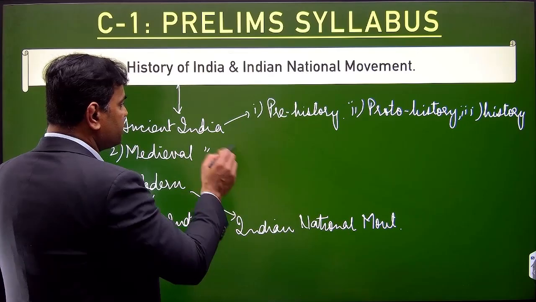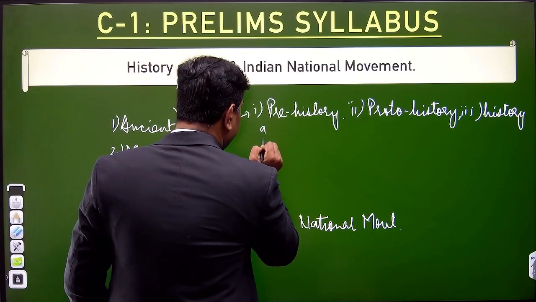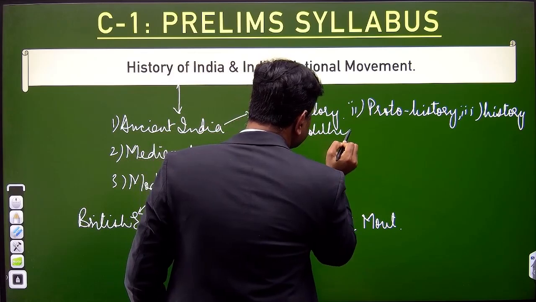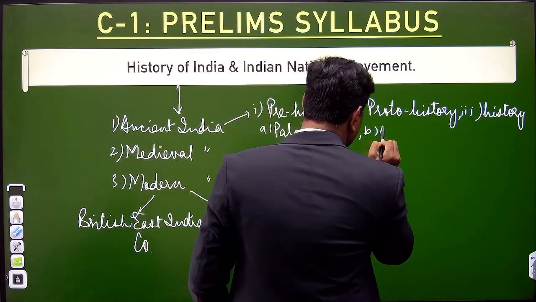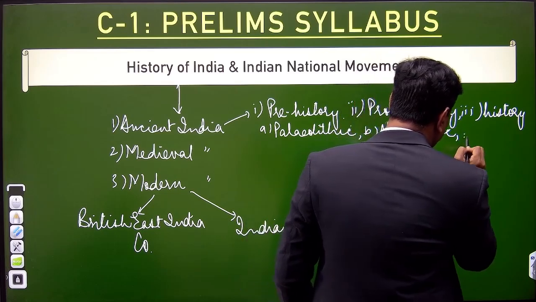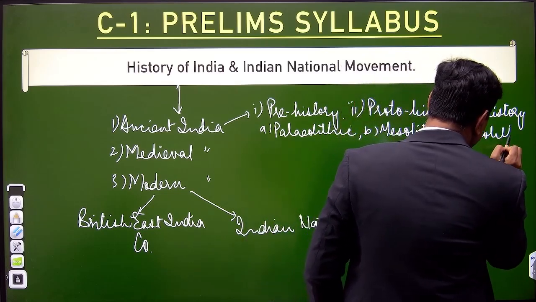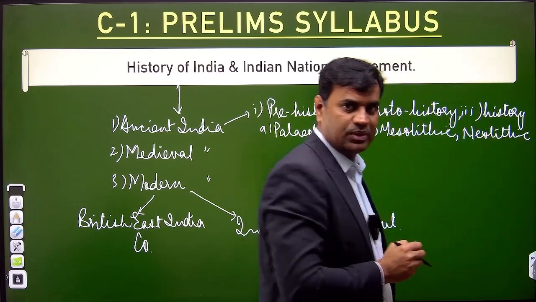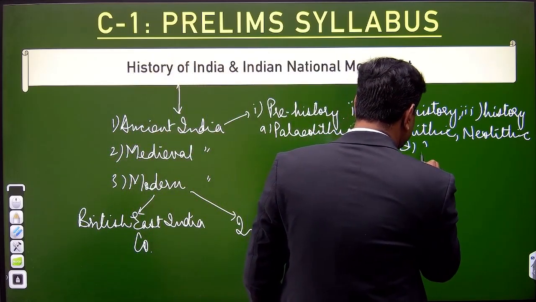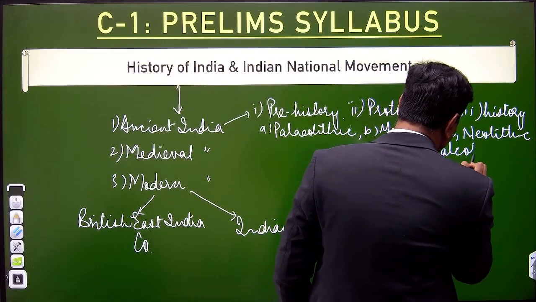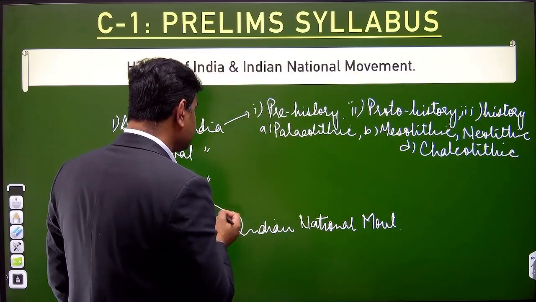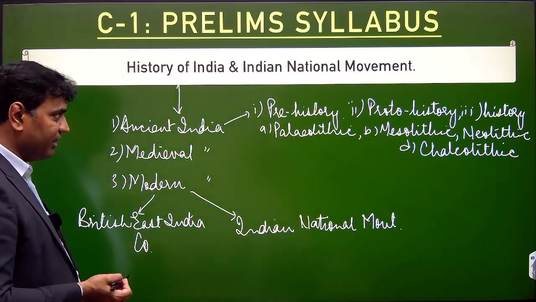So in prehistory also you can make the separation: A, Paleolithic; B, Mesolithic; then you have Neolithic. These days it is very important, as one site has been discovered in Kashmir in Pulwama. Then we have D, Chalcolithic. Then proto-history. At the same time, when we come to medieval history, I'll let you know.